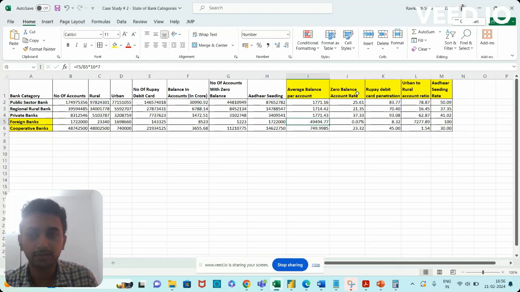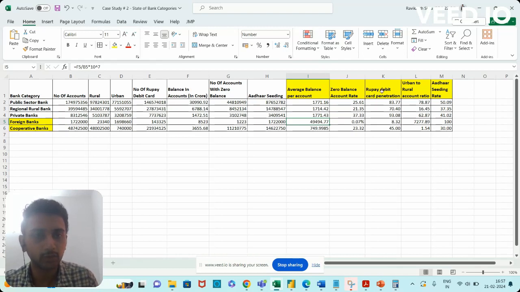The next KPI is the zero balance account rate, which is the ratio of the number of accounts having zero balance, around 4 crore 48 lakhs, out of the total 17 crore 50 lakhs. The zero balance account rate is around 25% for the public sector bank, and it's typically very low for the foreign banks. Maybe they do not issue zero balance accounts as such.